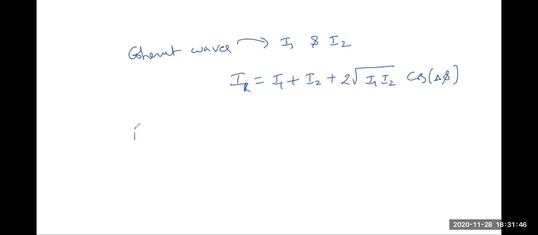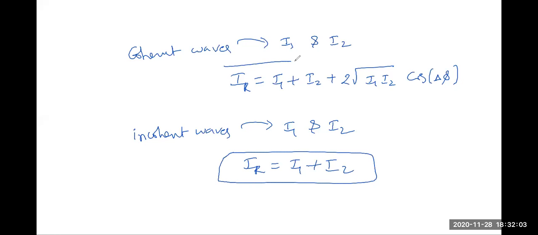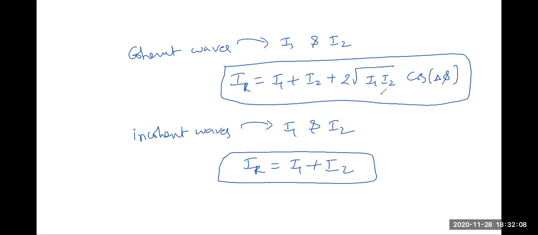But in case of incoherent sources, incoherent waves, let's say they have the intensities I1 and I2, then the resultant intensity is simply I1 plus I2. That is the big difference between coherent sources and incoherent sources. In case of coherent sources, there is an extra term coming. But in case of incoherent sources, that extra term will not come. Okay, fine. Be careful. Remember these points.